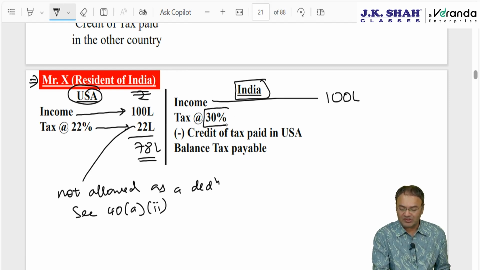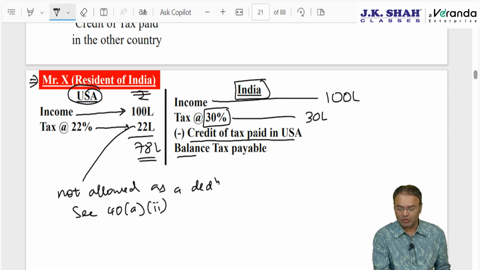In India, suppose the tax rate is 30%, tax payable will be 30 lakhs. However, India, being the country of residence, will not charge tax on the full 30 lakh. India will give credit under section 90 of the tax paid in USA. Tax paid in USA is 22 lakh. In India, this person will be liable to pay only 8 lakh tax. Balance tax payable will be 8 lakhs.